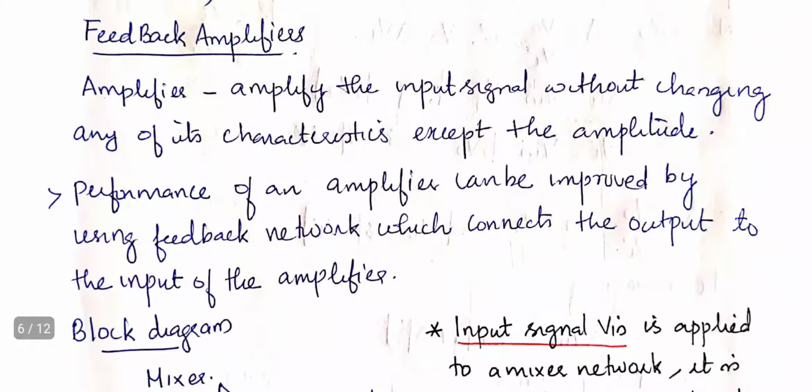So an amplifier is nothing but a circuit consisting of a transistor which will amplify the input signal. So the output signal will be the amplified version of the input signal. It can be either a phase inverted version or in the same phase. So the amplitude of the input signal will be increased, but the remaining parameters will remain as they are. So the characteristics of an amplifier can be improved by providing a feedback.